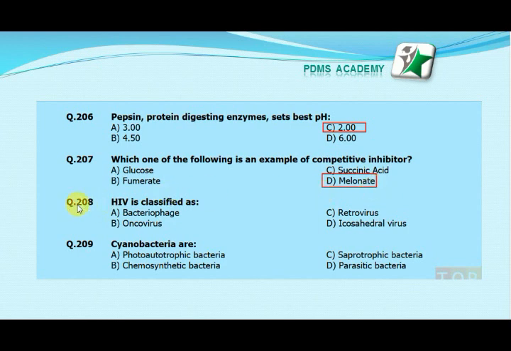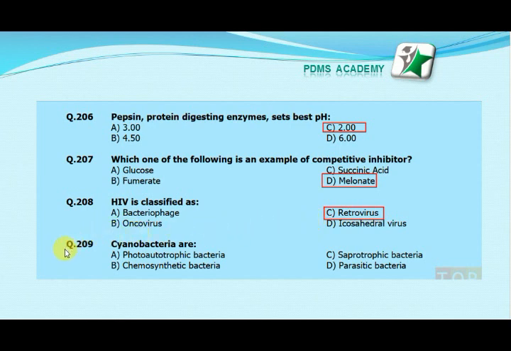Our next MCQ is: HIV is classified as option A, bacteriophage; option B, oncovirus; option C, retrovirus; option D, icosahedral virus. Our correct answer is C, retrovirus.